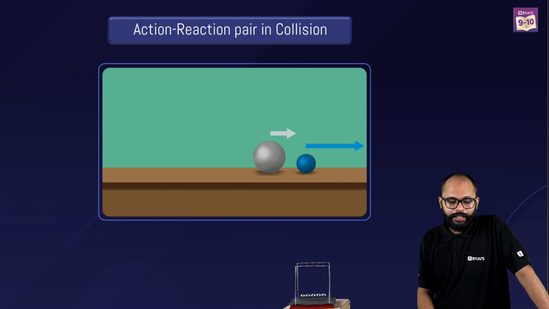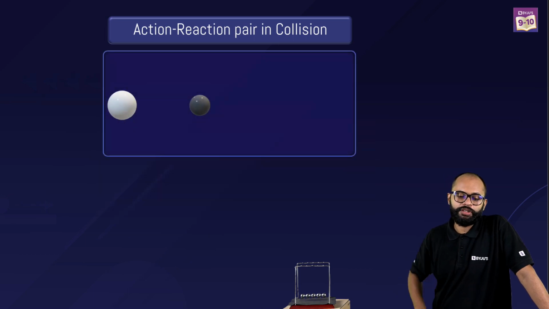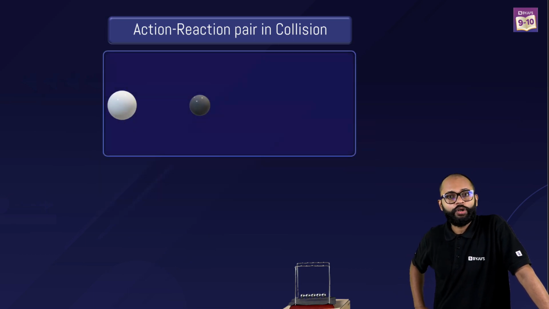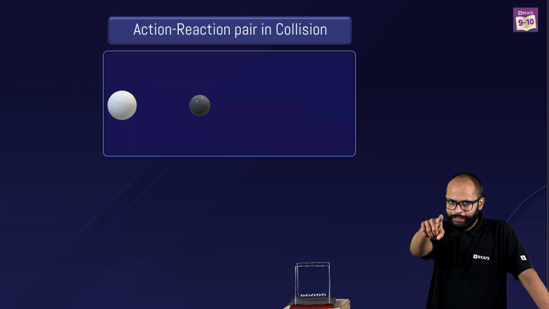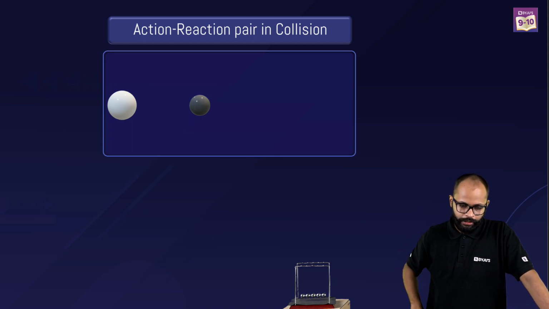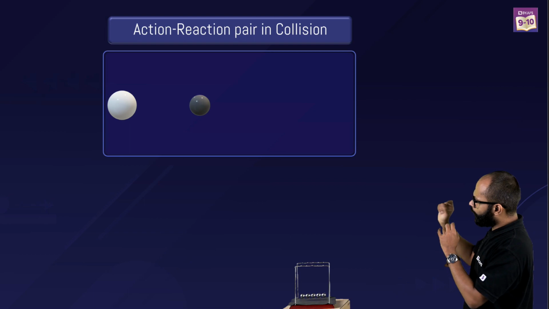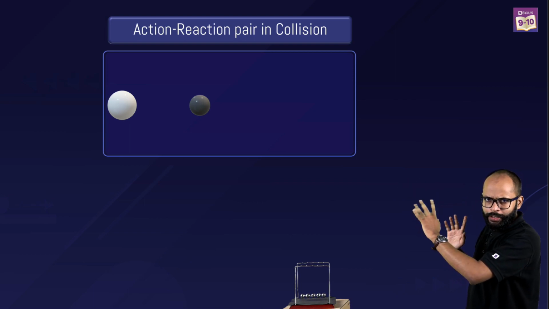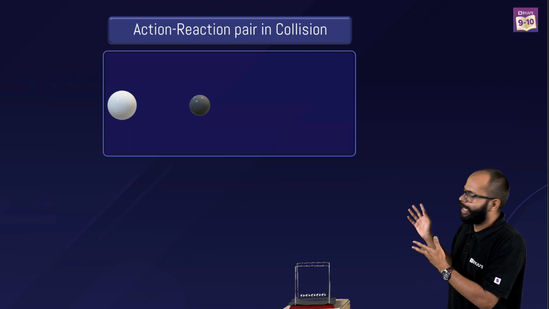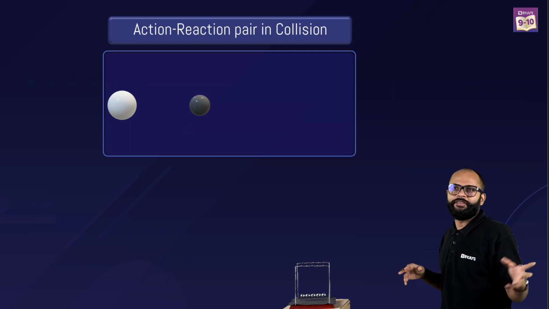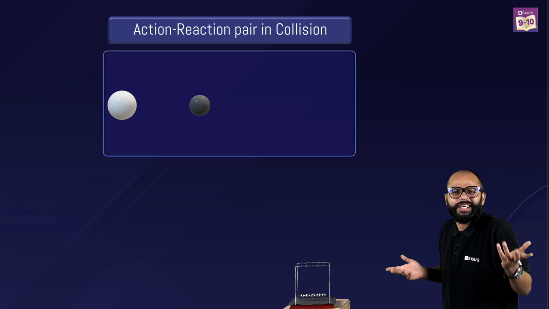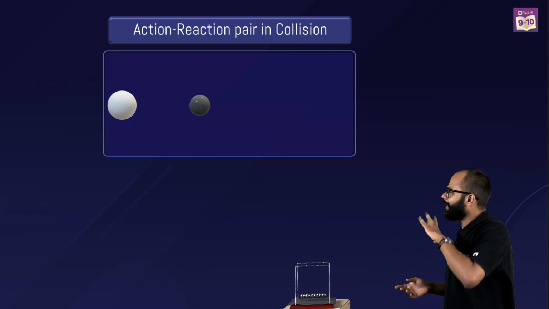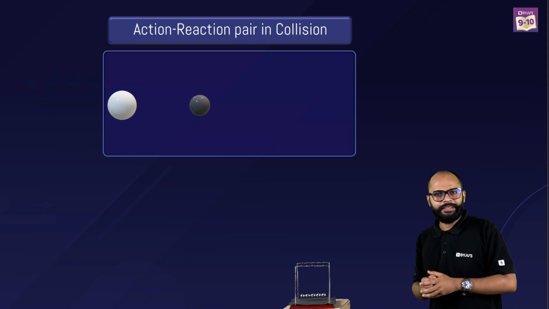Now I want you to do something very important. Let's talk about the action-reaction pair in collision. Sir, what do you mean? Do you remember Newton's third law? Now focus. First of all, there are two balls, black and white. I have given them black and white so that it's easy to pronounce. Let's keep it simple. White and black. Black is small and white is big.